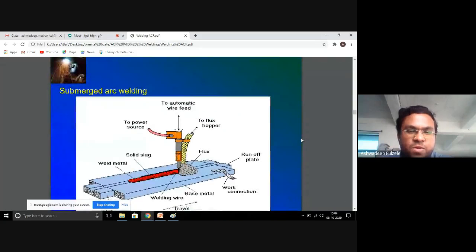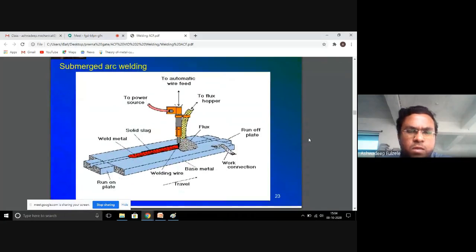The submerged arc welding. Through this figure you can see the block diagram of the submerged arc welding.